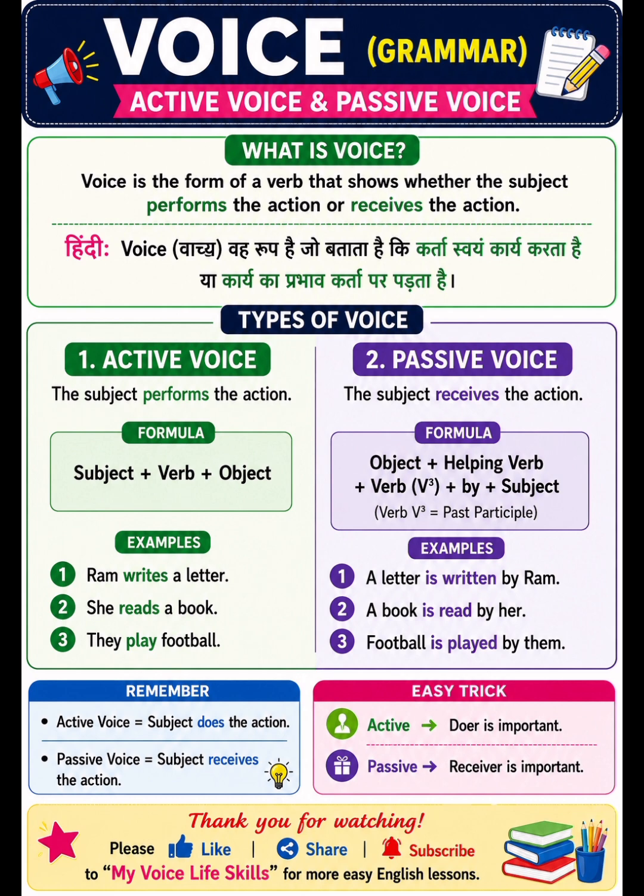Who is doing the action? Ram. So, Ram is the subject and he is performing the action. The basic formula is subject plus verb plus object. Subject plus verb plus object.